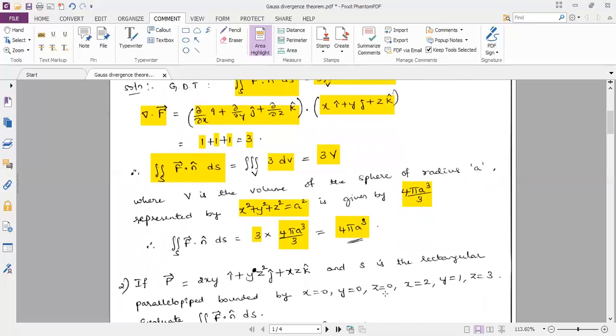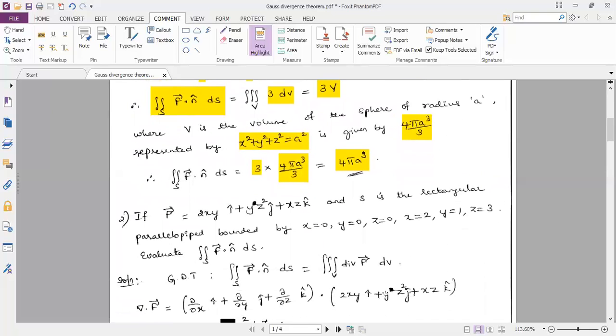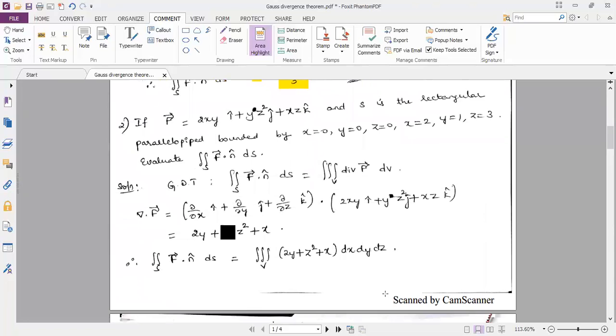We'll see another problem on Gauss divergence theorem. Question: if vector F is equal to 2xy into i plus yz square into j plus xz into k, and S is the rectangular parallelepiped bounded by x is equal to 0, y is equal to 0, z is equal to 0, x is equal to 2, y is equal to 1, z is equal to 3.